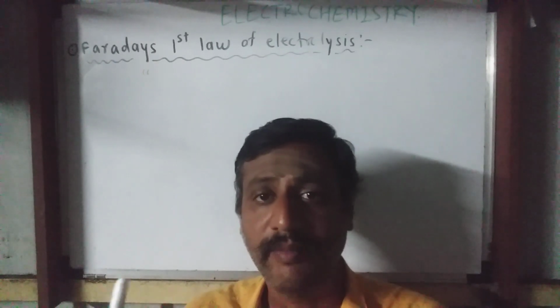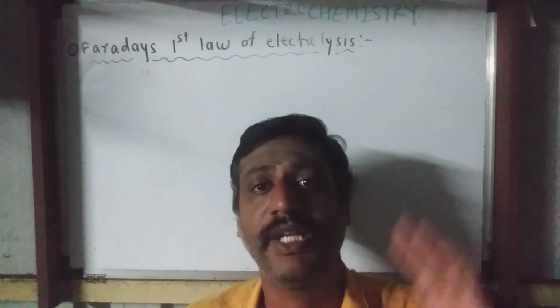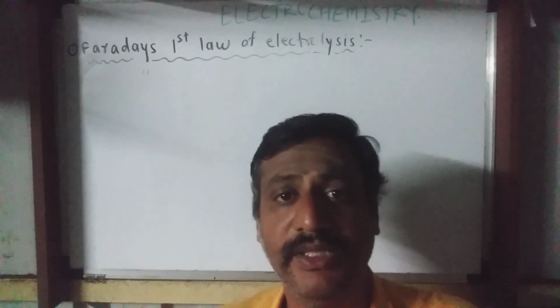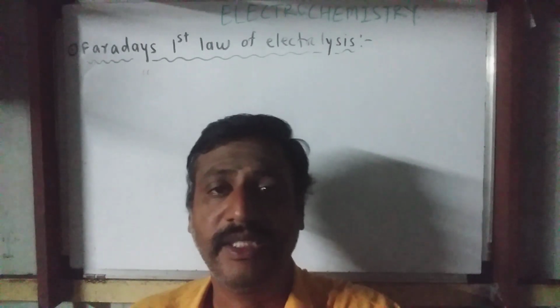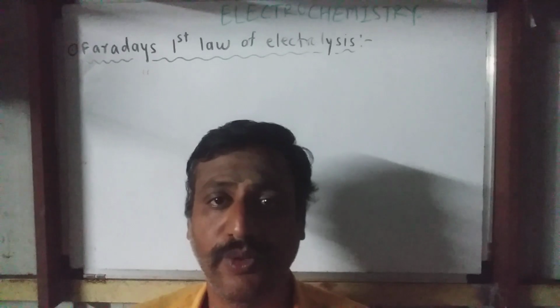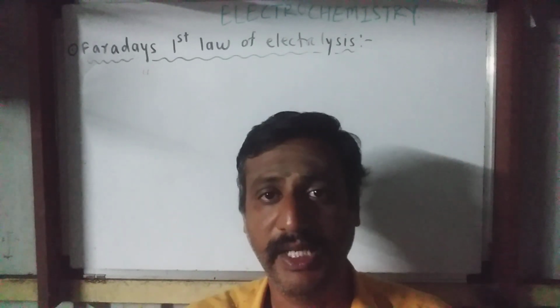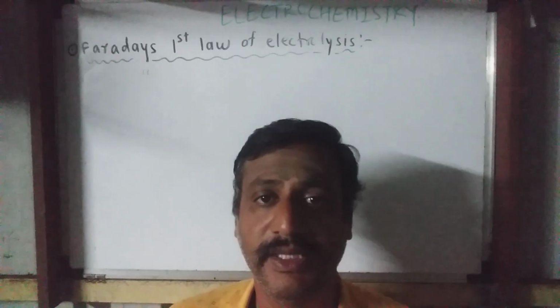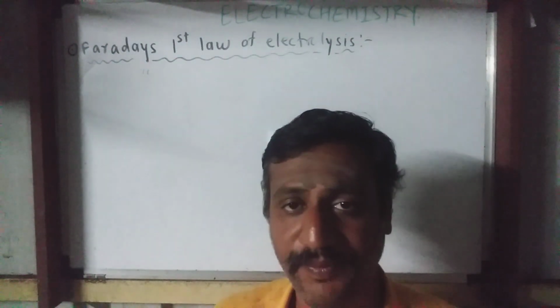By certain chemical reactions electrical energy can be generated, and by using electrical energy certain chemical changes can be carried out. Both types of conversion, electrical into chemical and chemical into electrical, are studied in electrochemistry.